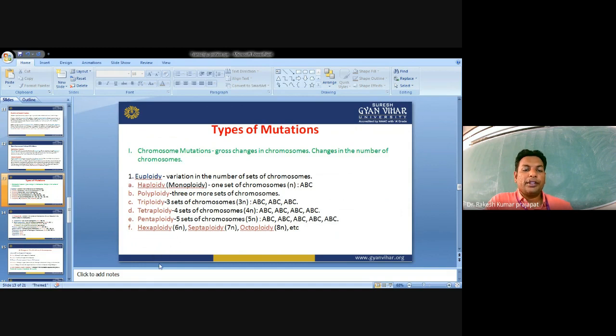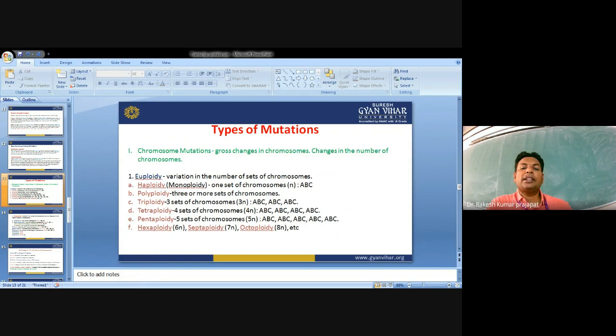First is euploidy. Euploidy refers to the loss and gain of whole chromosome set. Euploidy means loss or gain of whole chromosome set. The term eu means even or true. Ploidy means unit, which designates the genome which contains chromosomes that are multiples of some basic chromosome number. These are the multiples of some basic chromosome. Euploids are those organisms which contain balanced sets of chromosomes in any number.